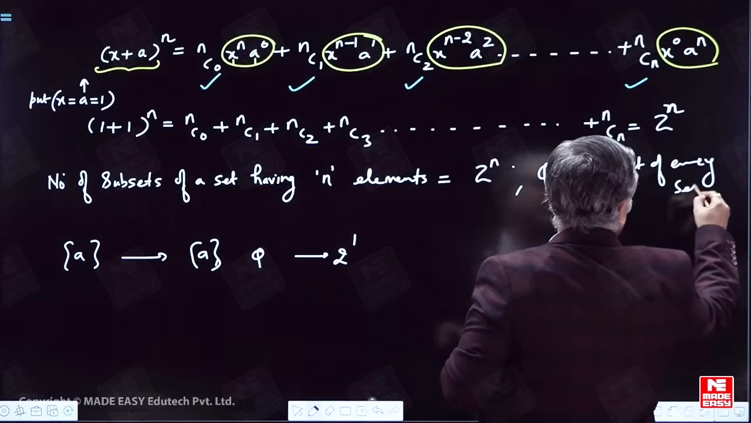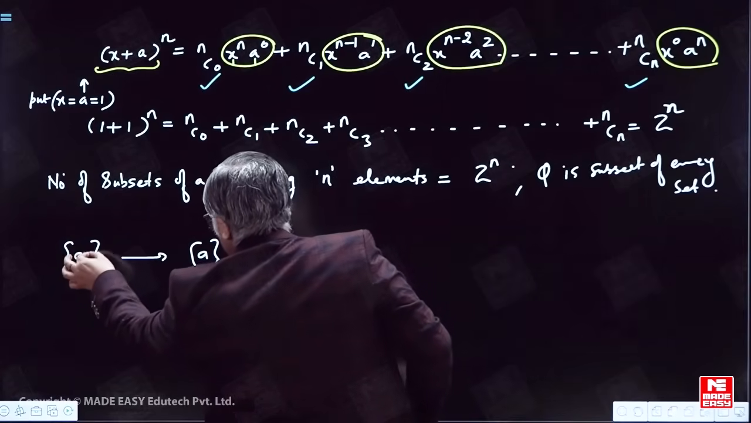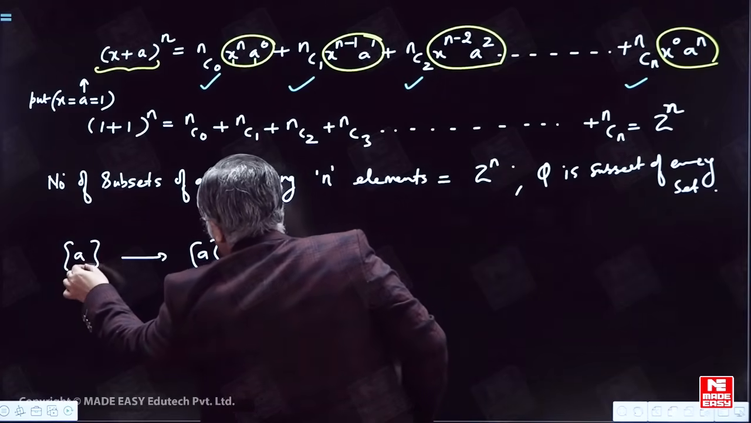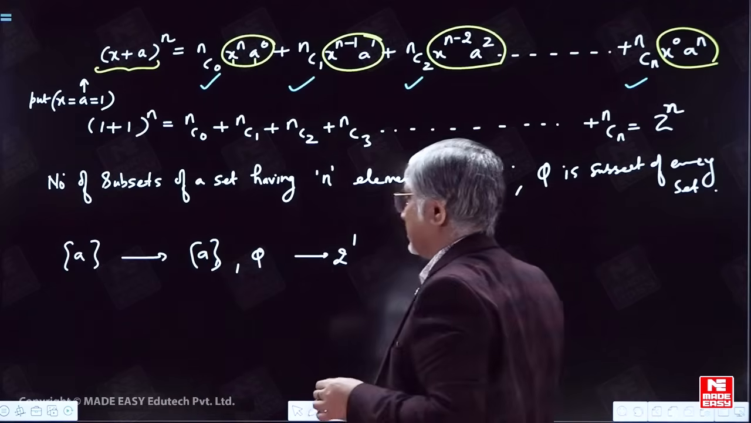You can add this to the basics too. So a set which has only one element, there is only one element inside it. Its subsets will be a and phi. There will be two subsets of it.